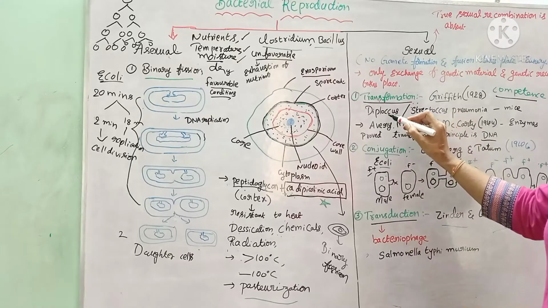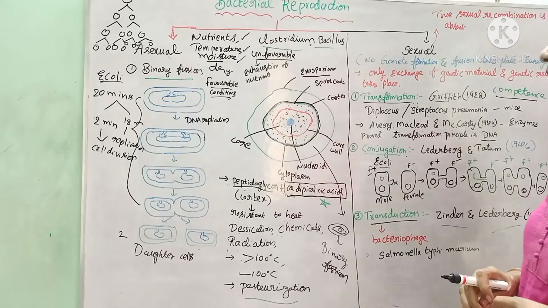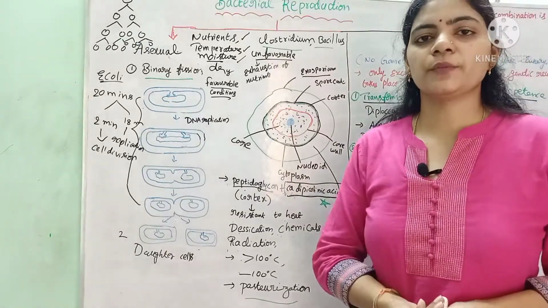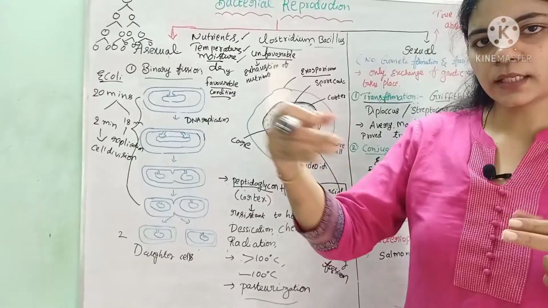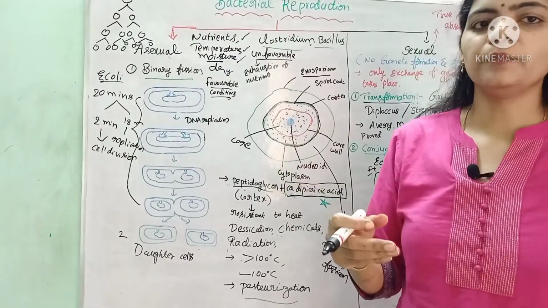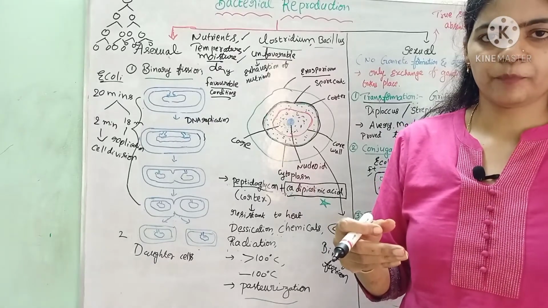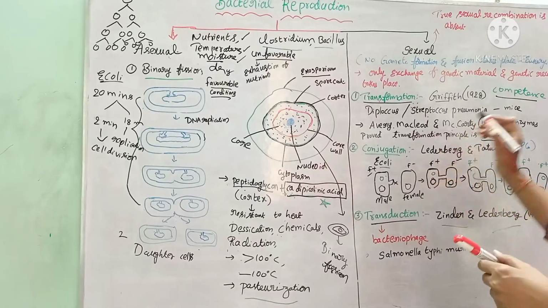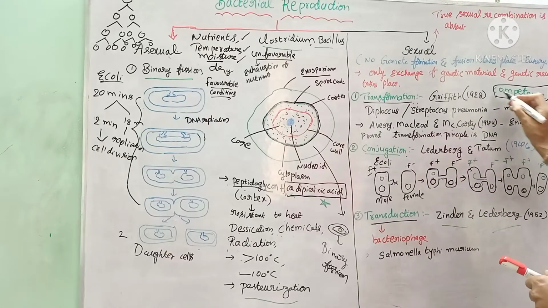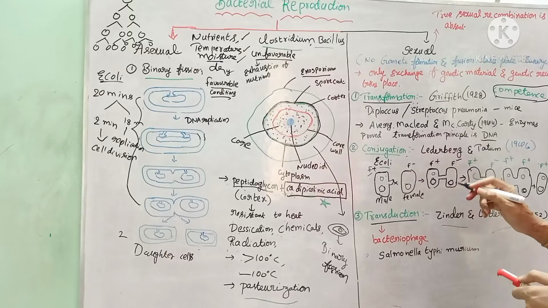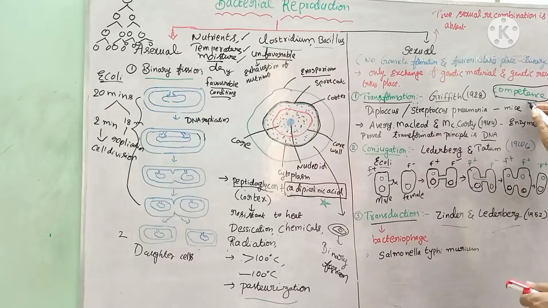If there are two bacteria, one is the donor and the other is the recipient. The donor bacterium releases its genetic material, and the released genetic material is taken up by the recipient bacterium. This capability of receiving genetic material from the solution is called competence.